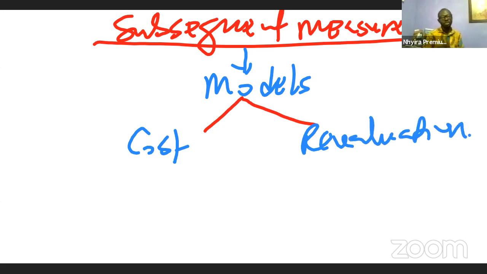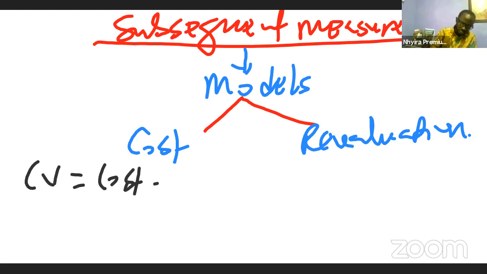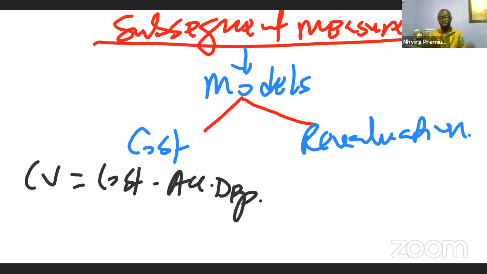Now the cost model simply is the initial way that assets are accounted for. So with the cost model, what happens is that the carrying value of the asset will be equal to the cost of the asset minus any accumulated depreciation. So that is the cost model. It means that the asset is carried at its historical cost. It's carried at the price at which we bought it in relation to that. So we say that the carrying value is the cost minus the accumulated depreciation.